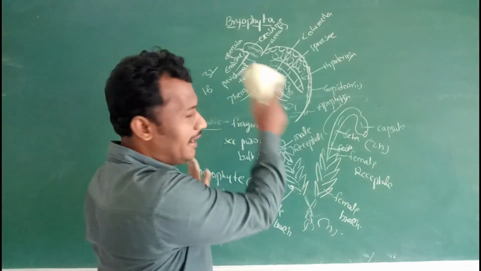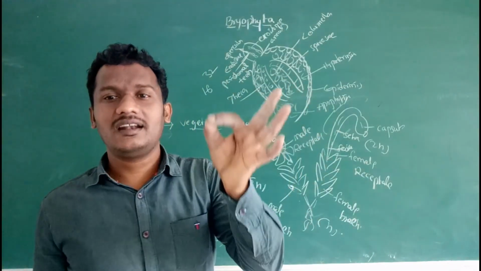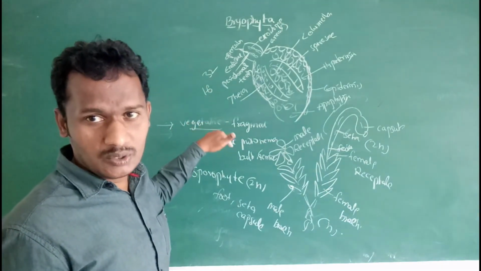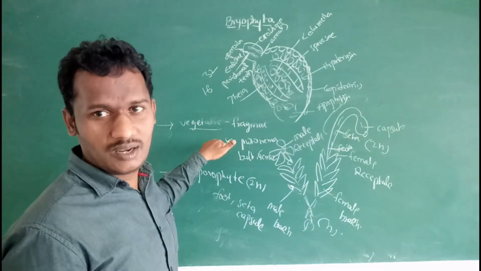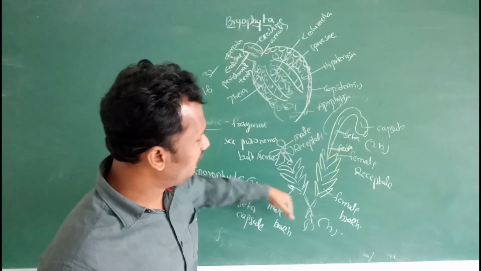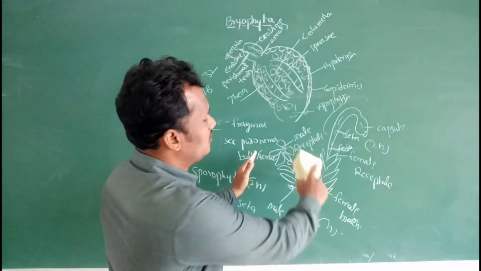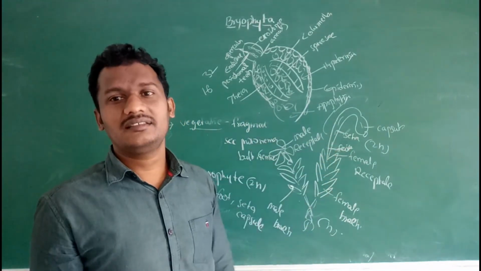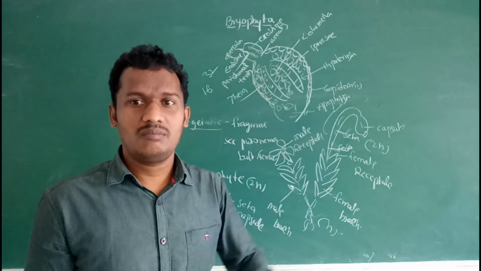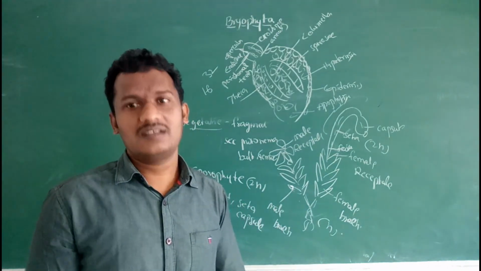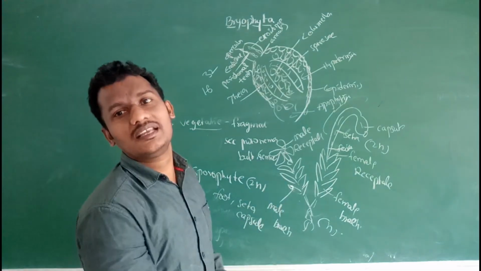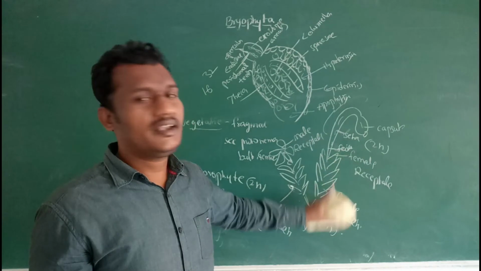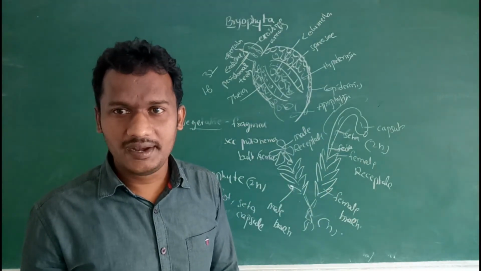So in Bryopsida, in mosses, the spore indirectly germinates to form a vegetative stage, the protonema, then the secondary protonema. On the secondary protonema, a leafy axis is present. These leaves are arranged in a spiral manner. These stages contain both male and female sex organs on the same thallus, so it is monoecious. Funaria is monoecious.